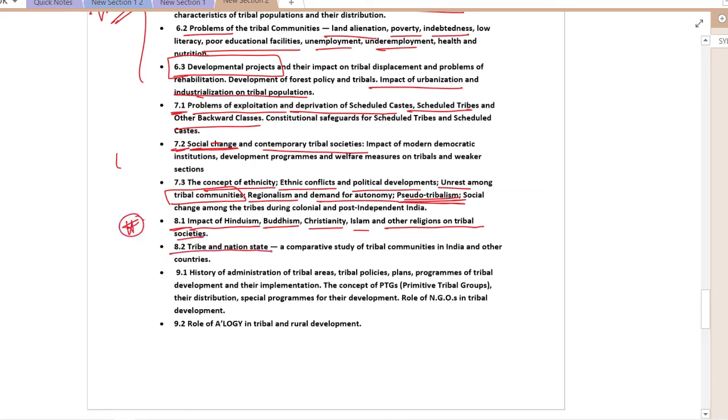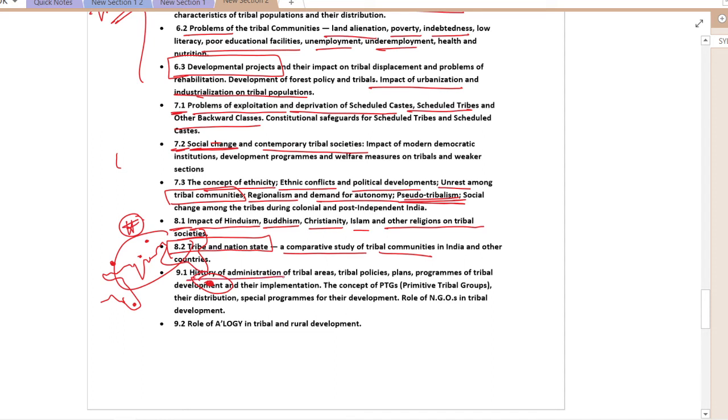Then we will discuss a very important thing, tribe and nation concept, comparative study of tribal community, etc. That is in India and elsewhere, where we will draw India's map, and then we'll draw an African map, right? So here will be some Australian Aborigines, here there will be Bushmen of Kalahari, then a lot of tribes which are there throughout the world. So we will do a comparative analysis of them.